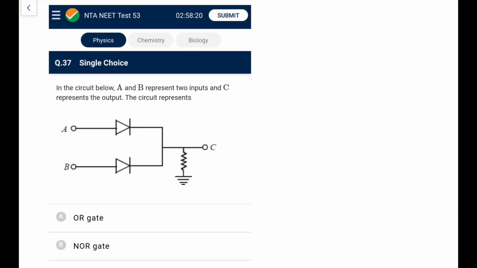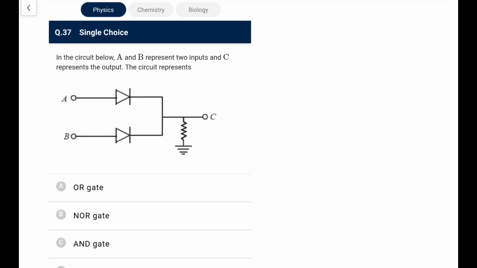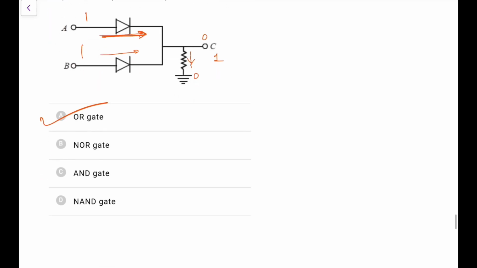Okay, next. Again, this is semiconductors, circuit realization of logic gates. In the circuit below, A and B represent two inputs, C represents output. The way to do such a question, just remember, if no current flows, this is 0, this will remain 0. So C will become 1, or it will have a potential, only when current flows. For current to flow, either from there or from there, anyone can help, that means it should be OR. And for the current to flow, this should be forward biased, so it should be 1. If any of the inputs is 1, the current will flow and we'll get a higher output at C. So any one will give 1, that means that will give me the OR gate. So this is the circuit realization of the OR gate.